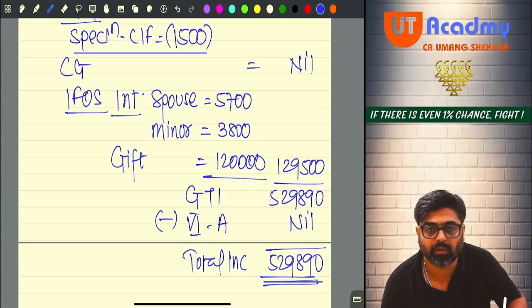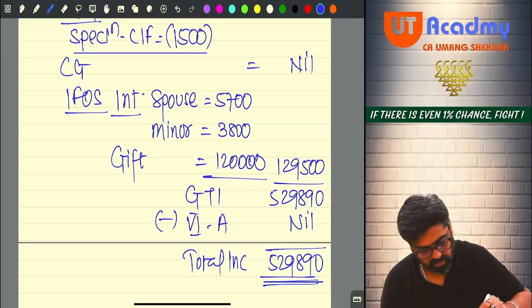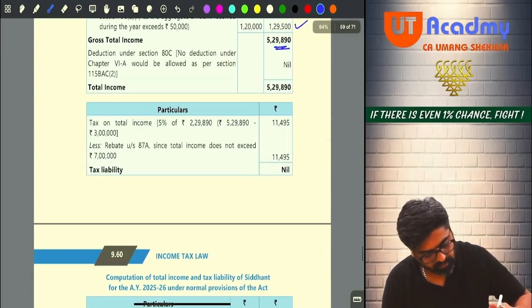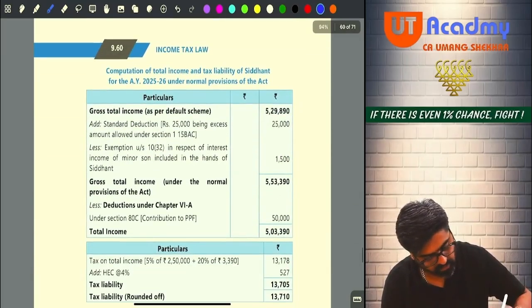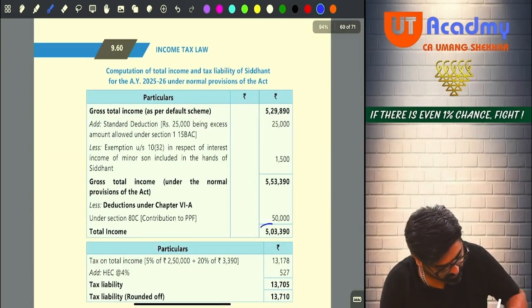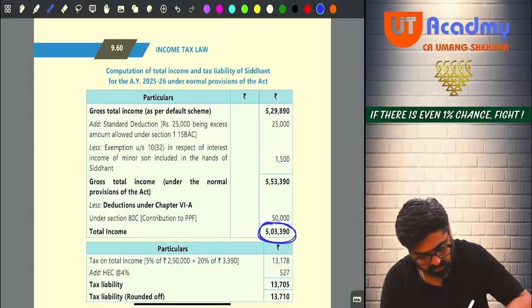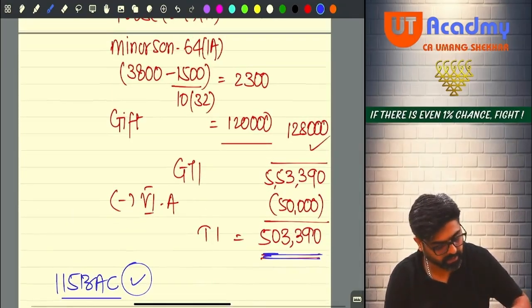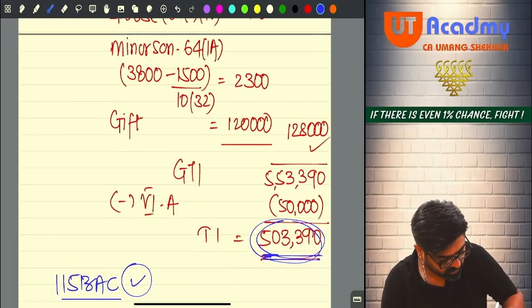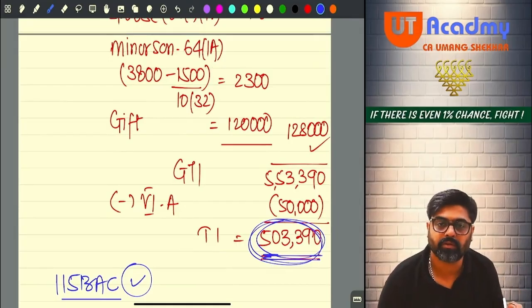We also got 5,29,890, okay? That is if we follow 115BAC. But if we don't follow 115BAC, it will be 5,03,390.